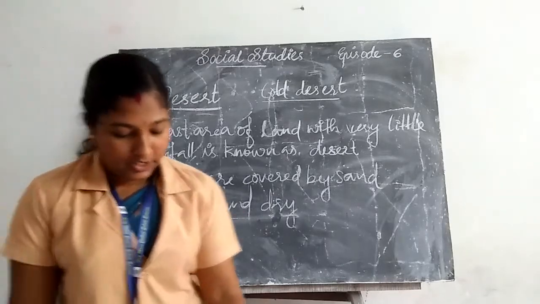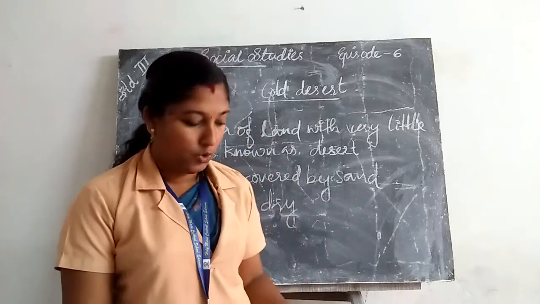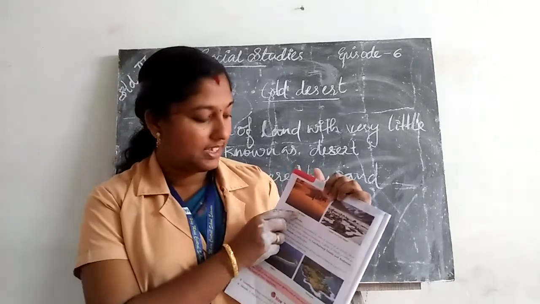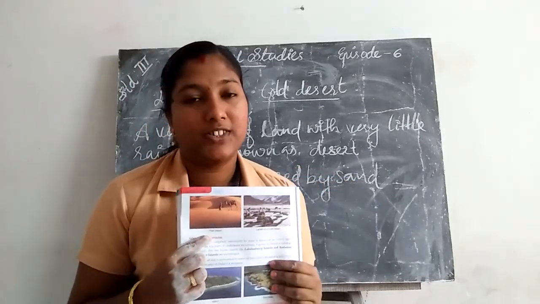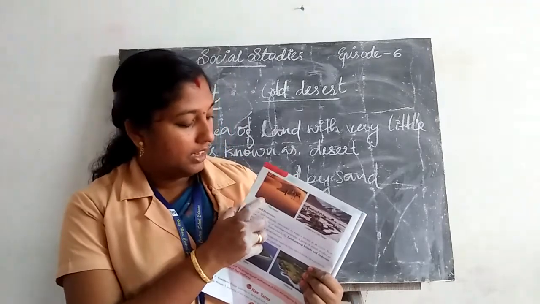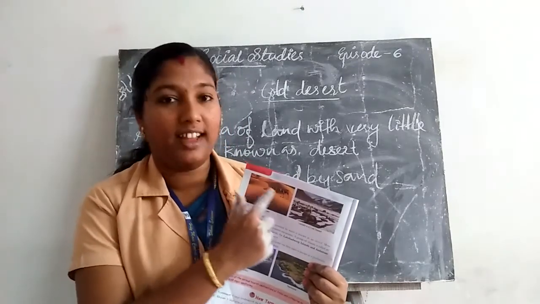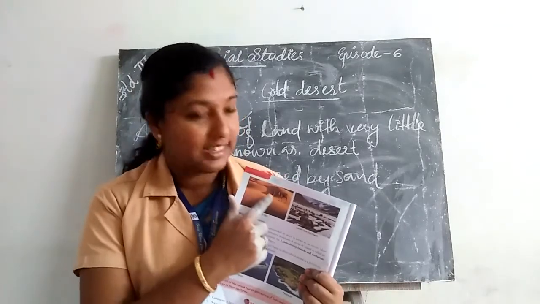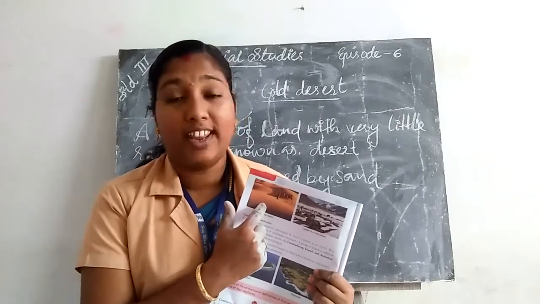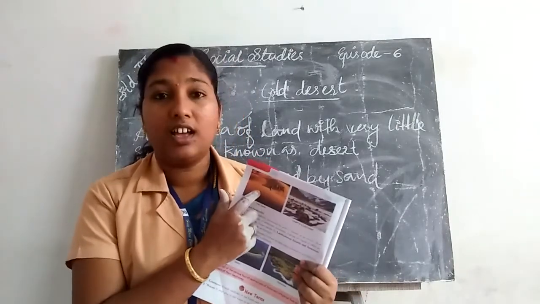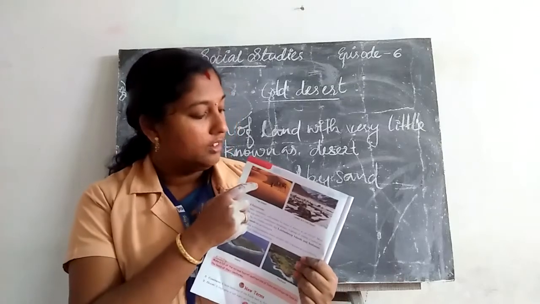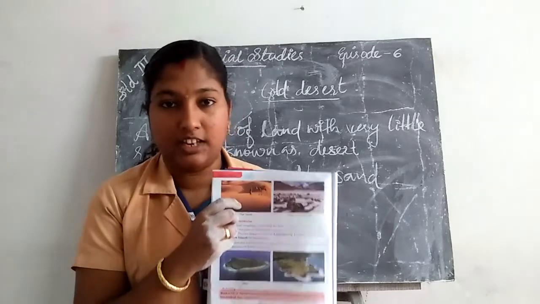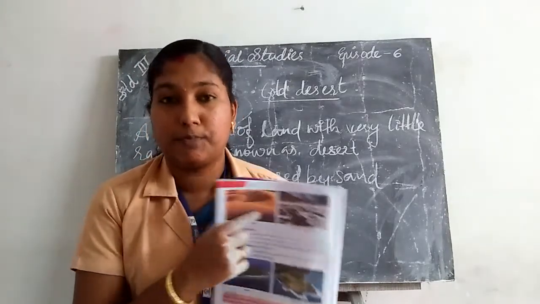Okay. In your textbook, page number 192, the pictures of deserts are given. First picture, Thar Desert. The vast area of land is covered by sand. It is very hot and dry, so here no plants grow. In deserts very little rainfall is present.